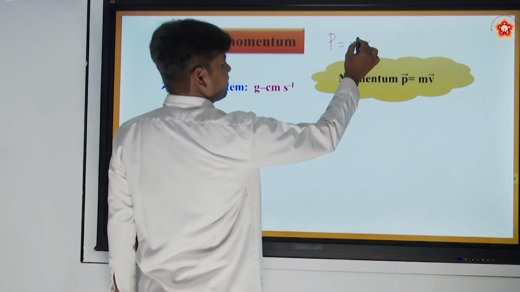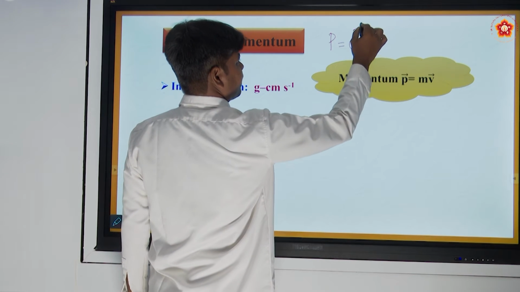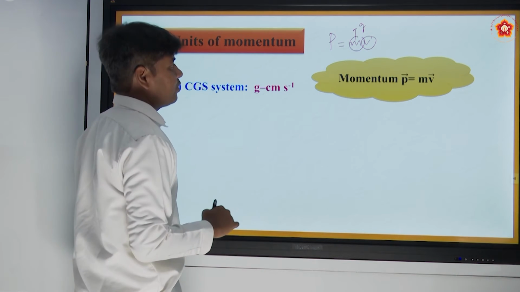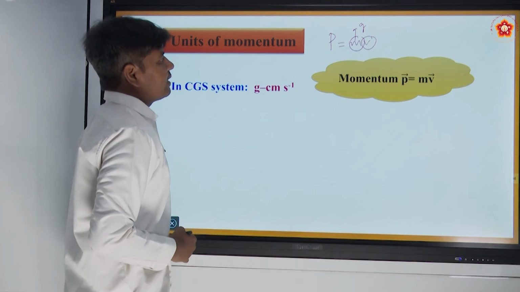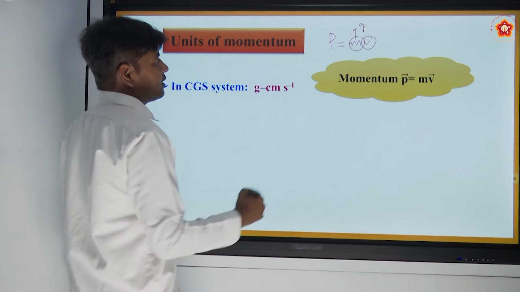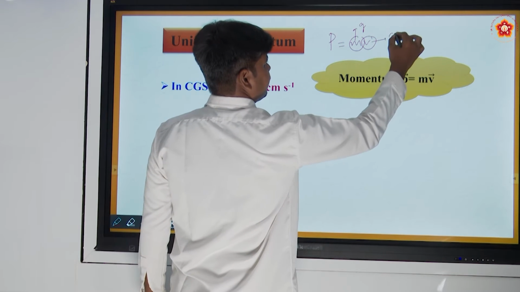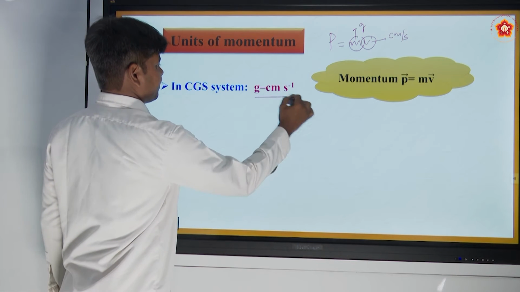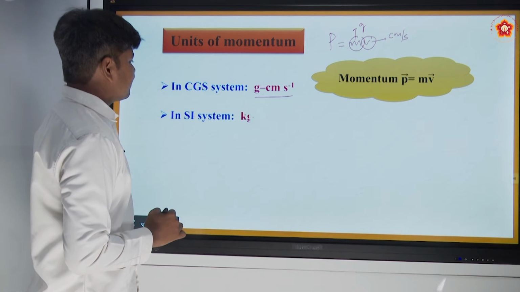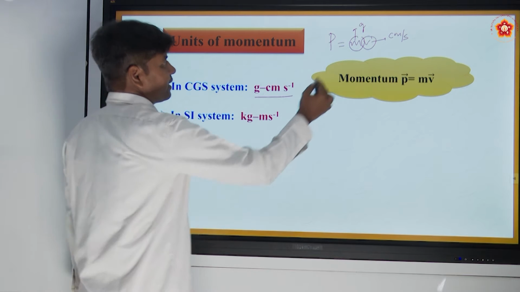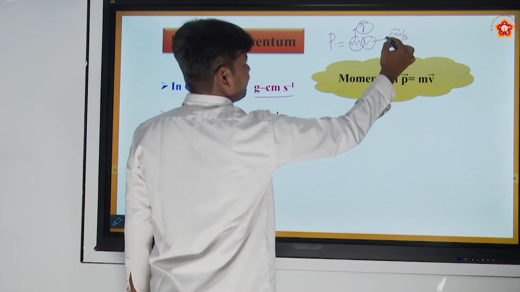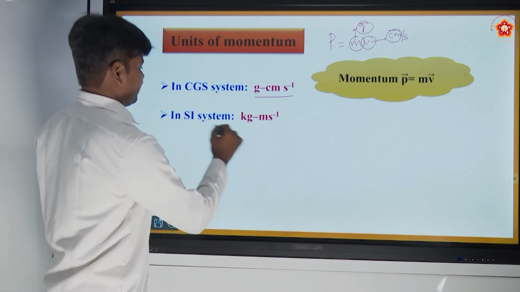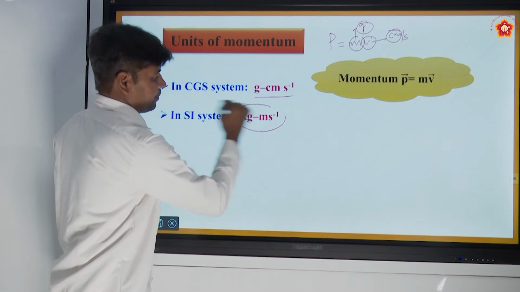In CGS system, mass is measured in grams, and velocity is measured in centimeter per second. In SI system, it is kg meter per second. So grams becomes kg and centimeters becomes meters. So that is the SI unit of momentum.